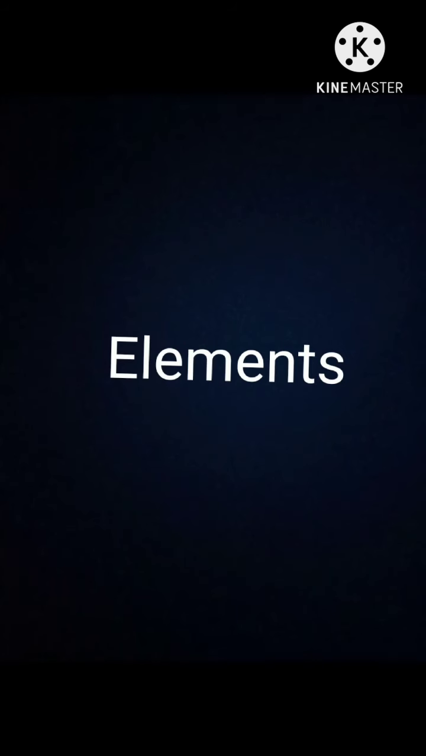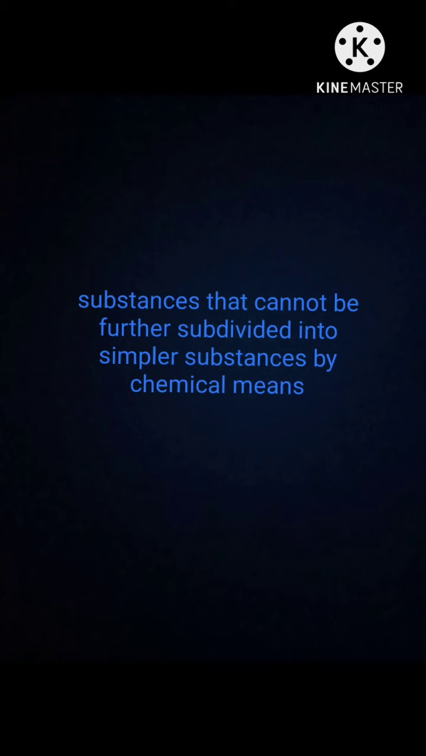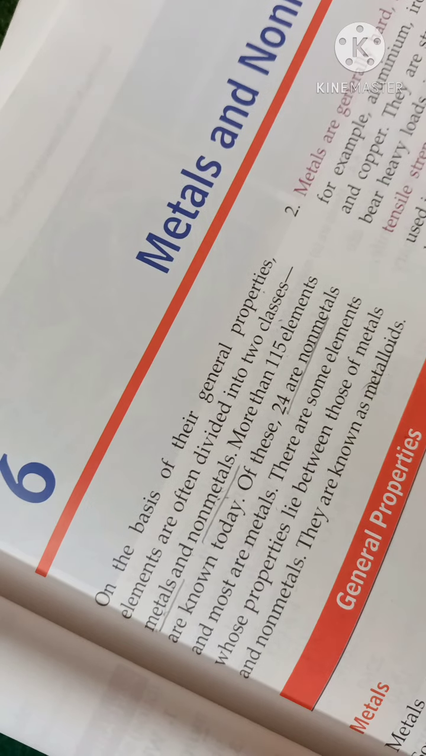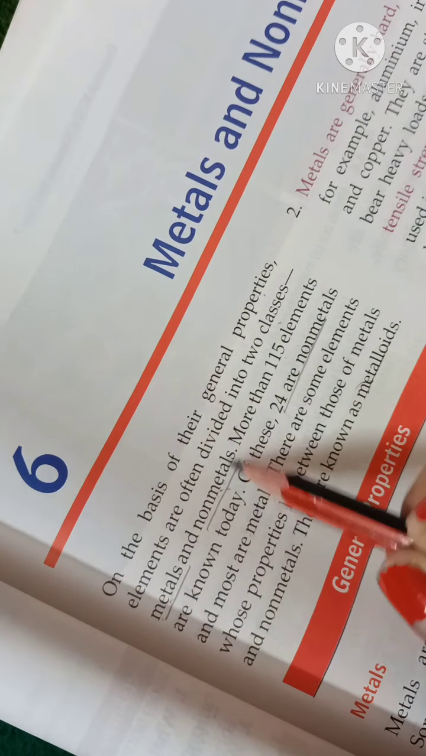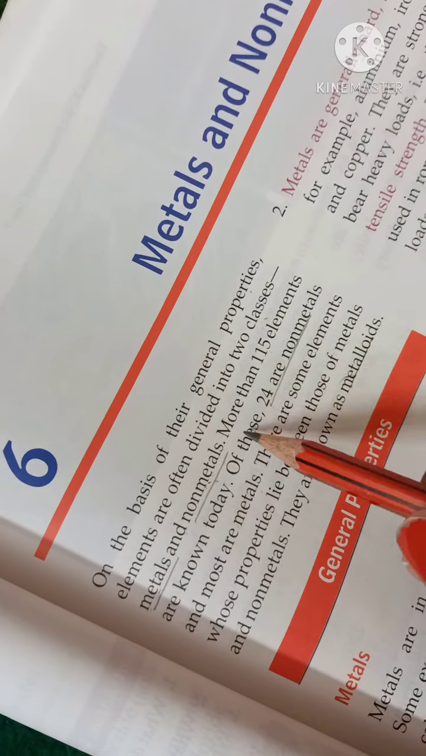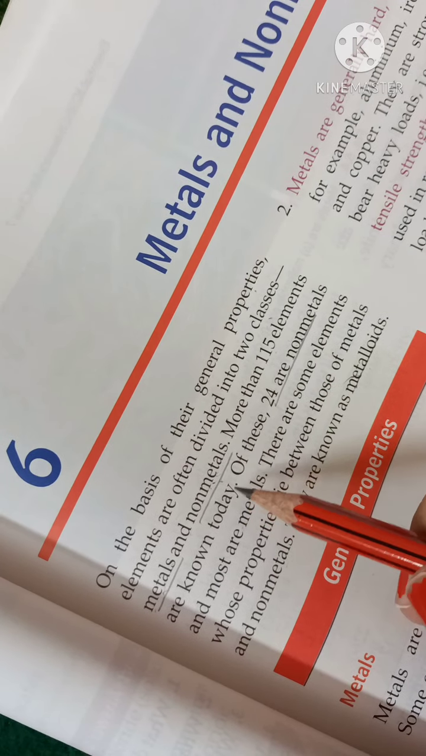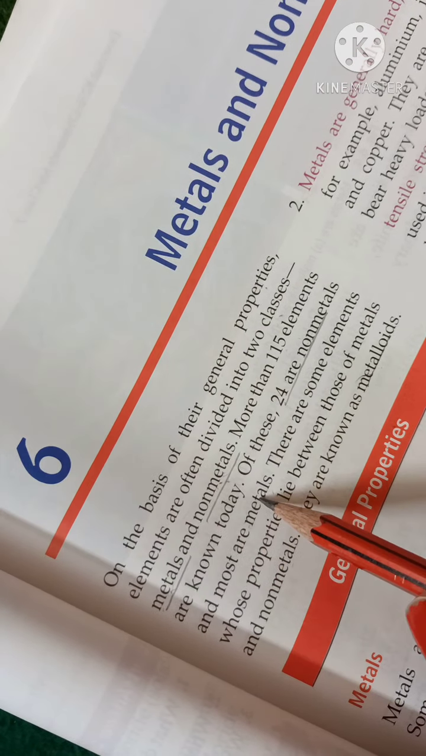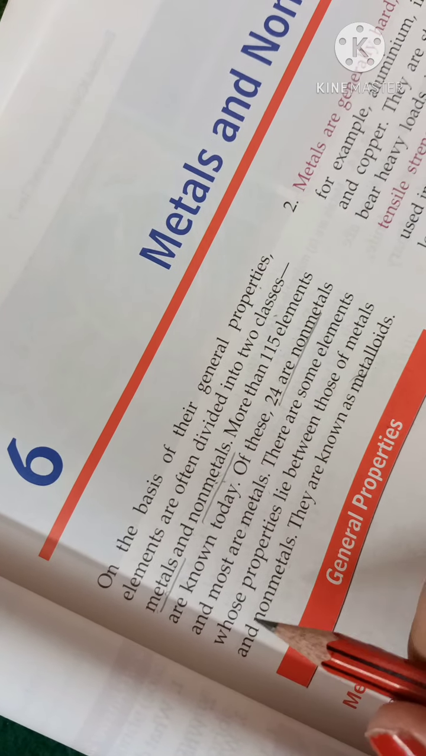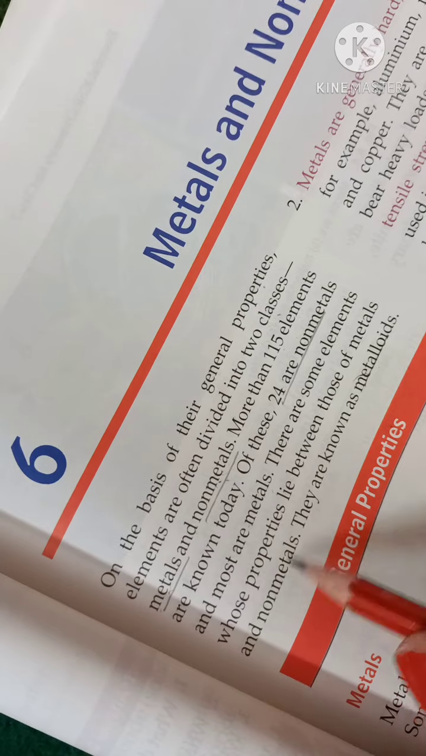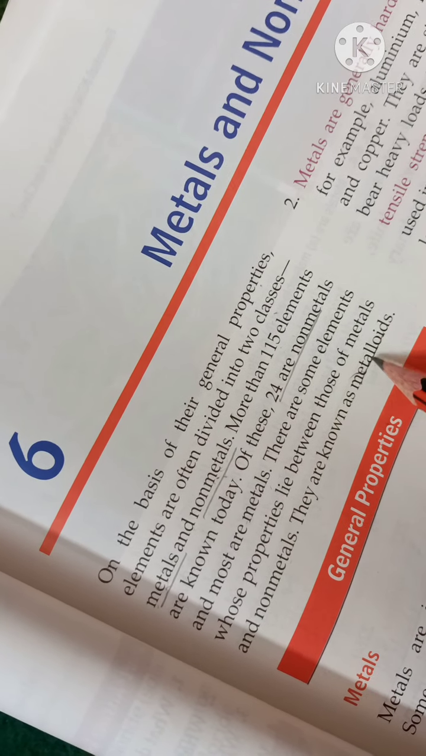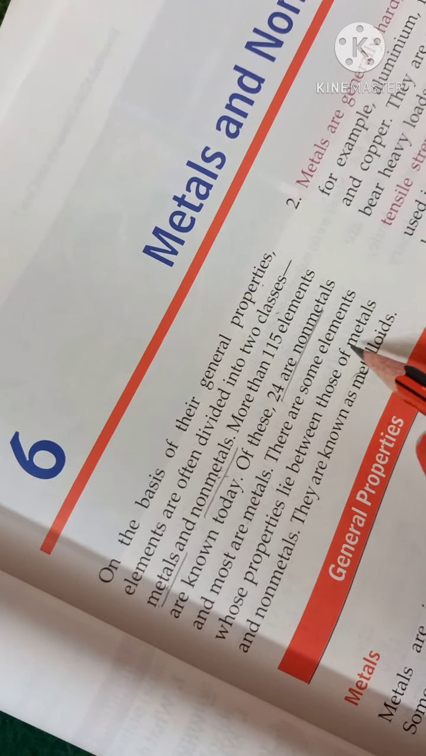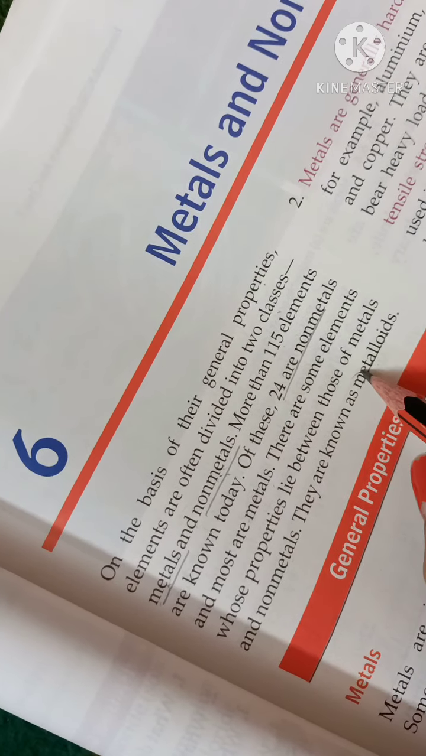Before starting, let's recall what elements are. Substances that cannot be further subdivided into simpler substances by chemical means are called elements. These elements are divided into metals and non-metals on the basis of their general properties. More than 115 elements are known today, and out of these, 24 are non-metals and most are metals. Elements whose properties lie between those of metals and non-metals are called metalloids. What are metalloids? Elements having properties in between metals and non-metals are called metalloids.